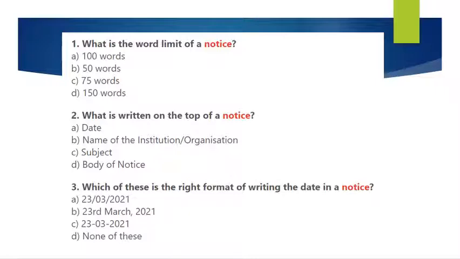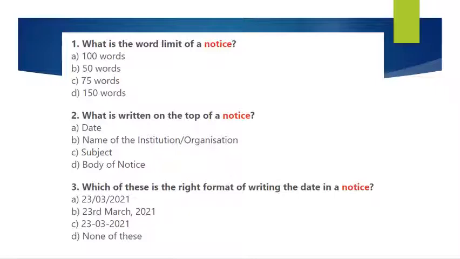Question number 2. What is written on the top of a notice? A. Date, B. Name of the institution or organization, C. Subject, D. Body of notice. So what is written on the top of a notice? It's the name of the school, it's the name of the institution, it's the name of the organization. So B is the right answer.